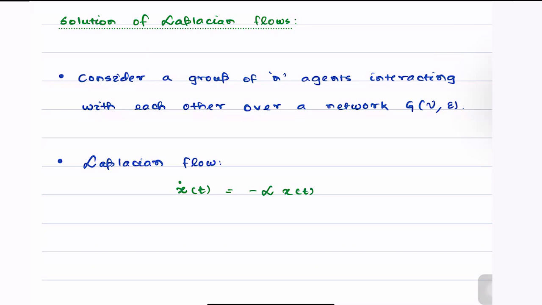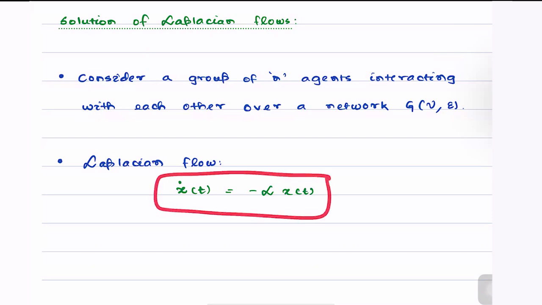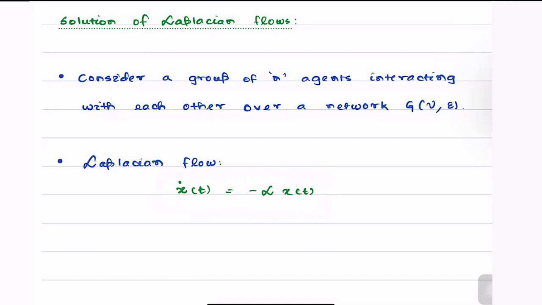So what happens at steady state? Meaning, in order to study the steady state behavior, we'll try to explore what is the solution of this differential equation. So this is quite straightforward. What we do is, let us multiply e to the power Lt on both sides. Minus e to the power Lt times L x of t.